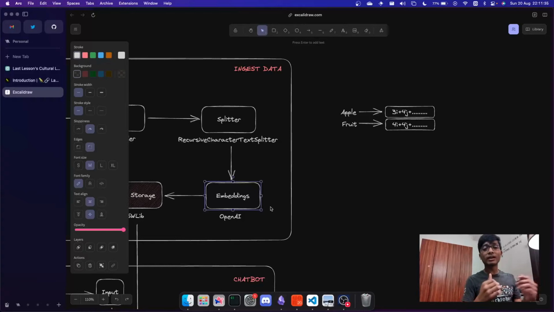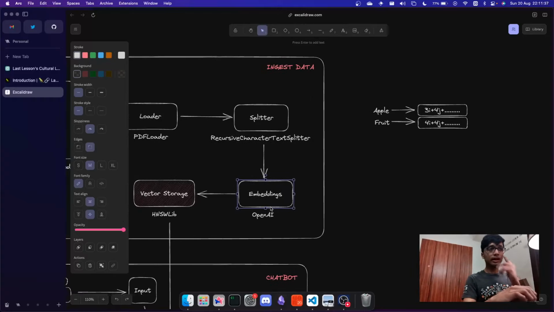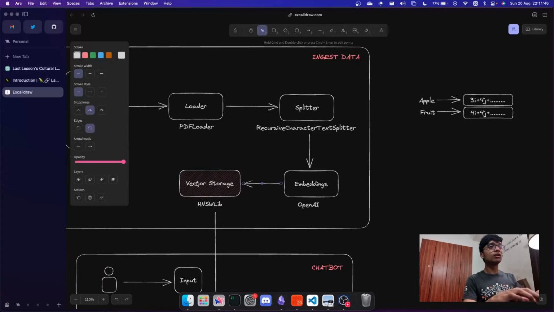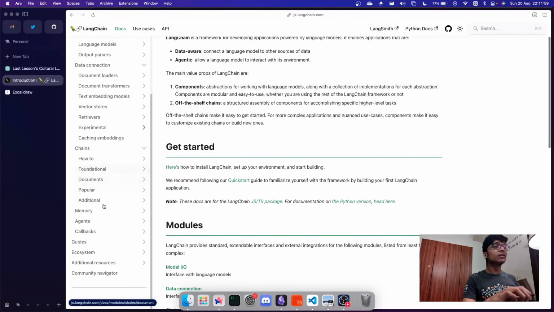Embeddings are just vector data for your text, right? Now the embeddings are generated using OpenAI, and then they are stored inside a vector storage. Vector storage is just a database. It is like PostgreSQL, MySQL, MongoDB, but meant for storing vectors. They are optimized for storing vectors. There are a lot of vector storages available.